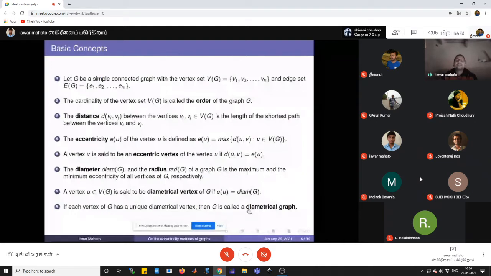For example, an even cycle is a diametrical graph. Every vertex has a unique diametrical vertex.